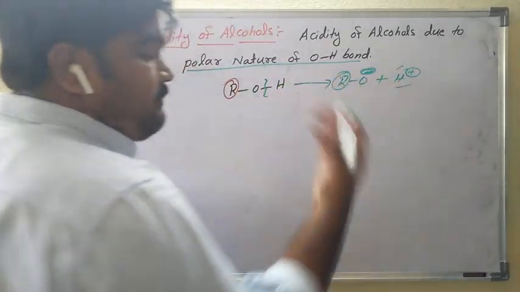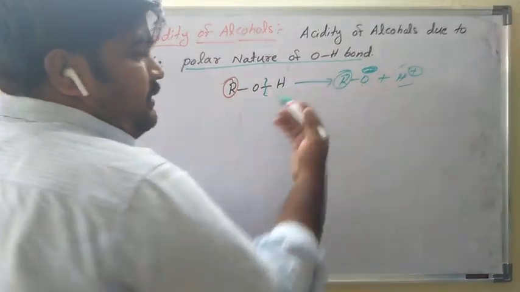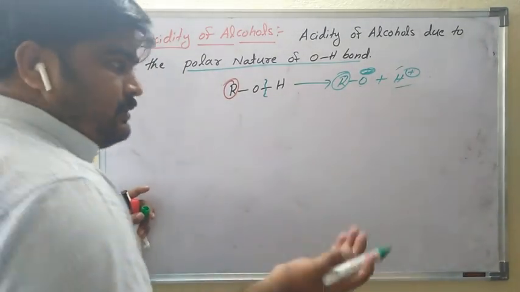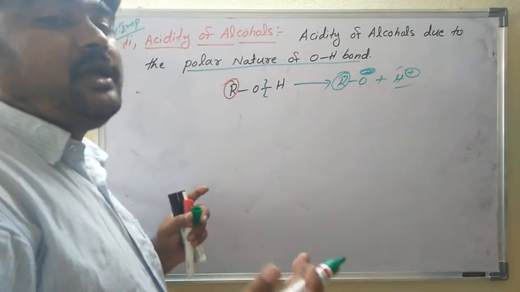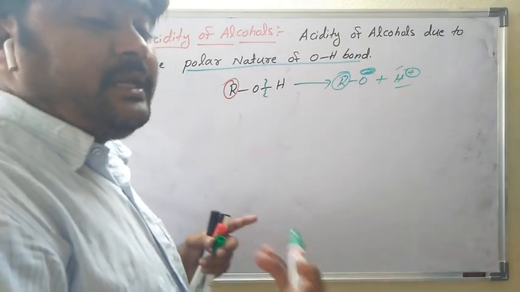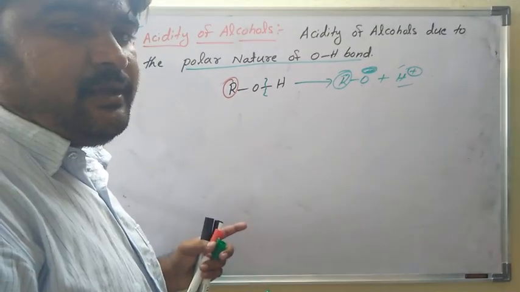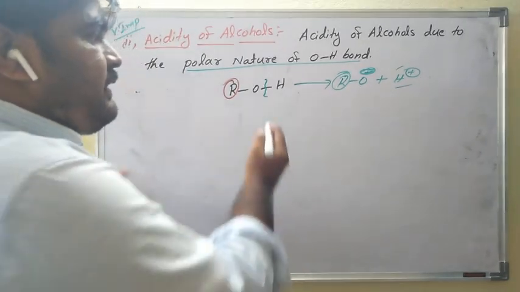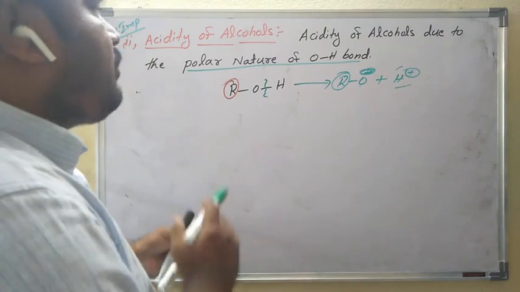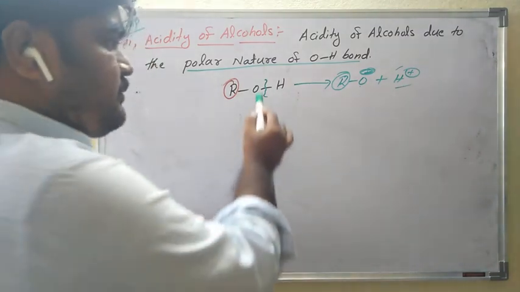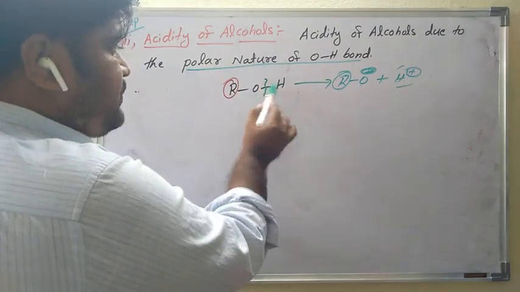Which type of alcohol is there? R means carbon group, such as ethyl, methyl, propyl. Alcohols are of many types: primary, secondary, tertiary. Which is more acidic? That is very important. Is it clear what I am saying? So, cleavage of the OH bond. The acidity of alcohols is due to the polar nature of the OH bond.